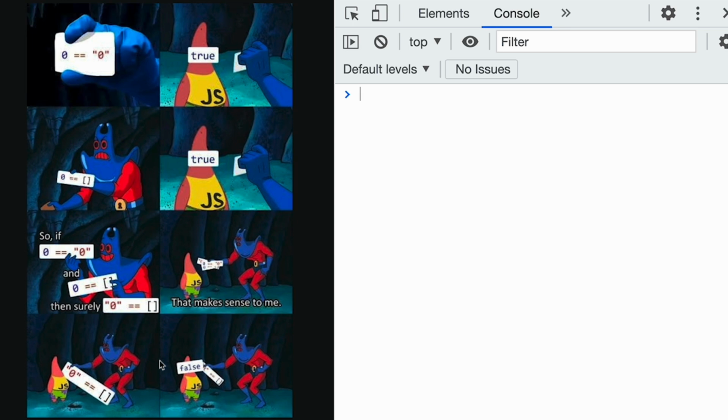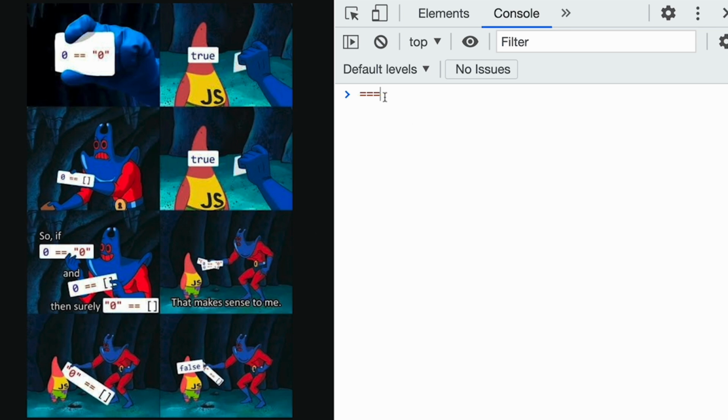So always use the triple sign. For all of them you will have false, because 0 is not equal to '0'. The string 0 is not the same as 0. 0 is not the same as the empty array. And also you can use this one here, and that will be false.